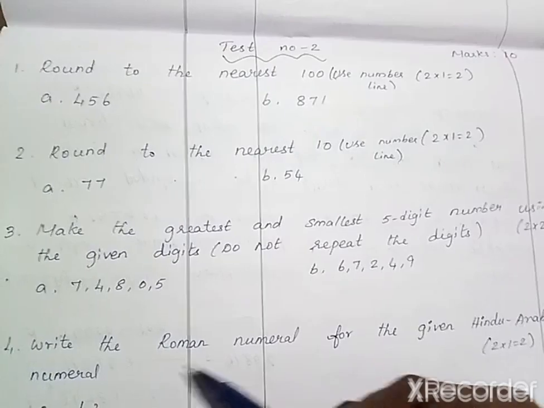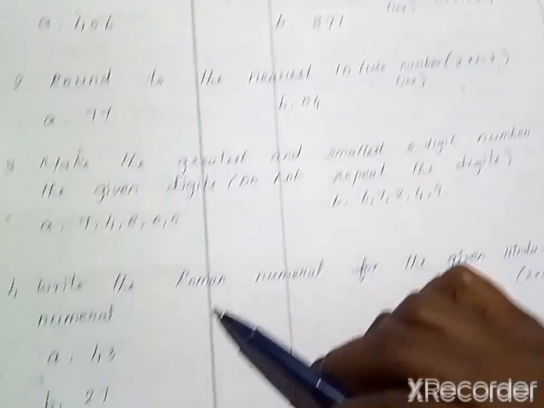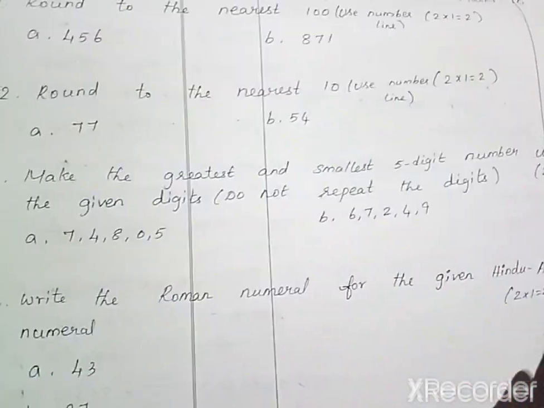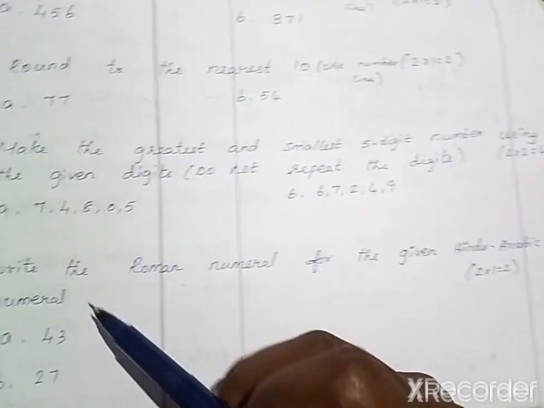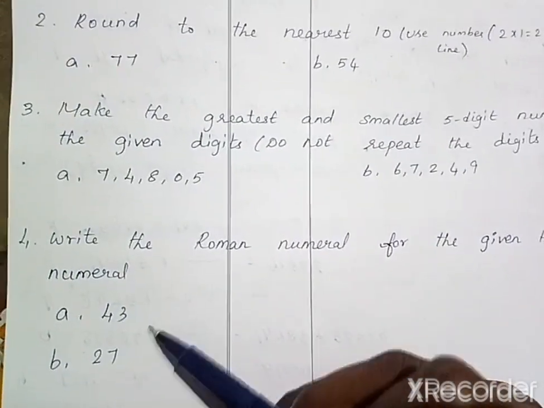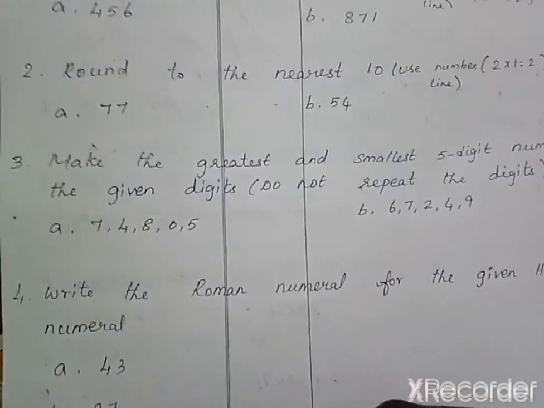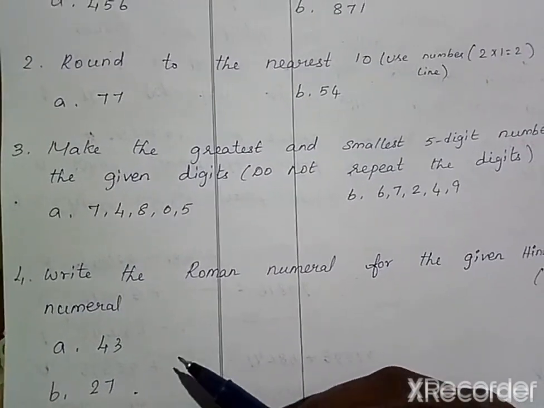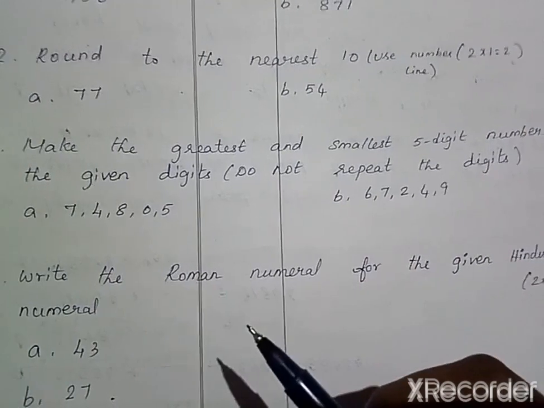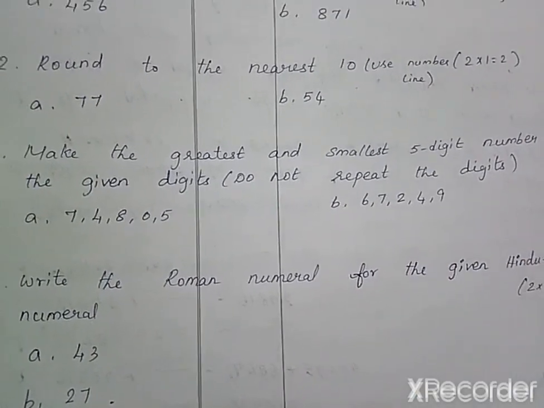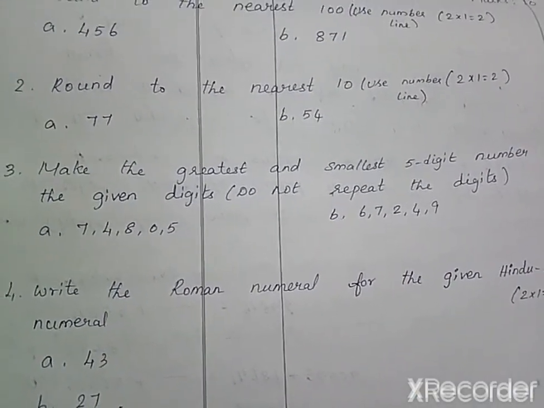Then question number 4, write the Roman numeral for the given Hindu-Arabic numeral. So for these two you have to write the Roman numeral. Hope you are clear with your classwork for your first chapter. In the next video I'll give you the classwork for your second chapter.